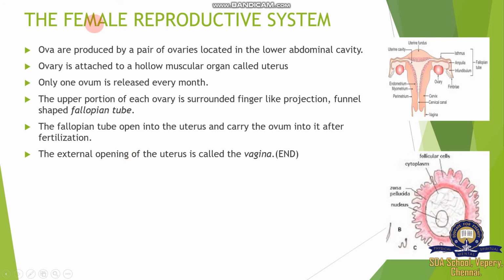So the female reproductive system is very important here: the fallopian tube and its parts, then the ovary, and the uterus divided into three regions. The uterus is surrounded by three material layers called endometrium, myometrium, and perimetrium. Then the cervix, the cervical canal, and again the vagina at the outermost opening. The external opening of the uterus is called the vagina. So this covers the female reproductive system.